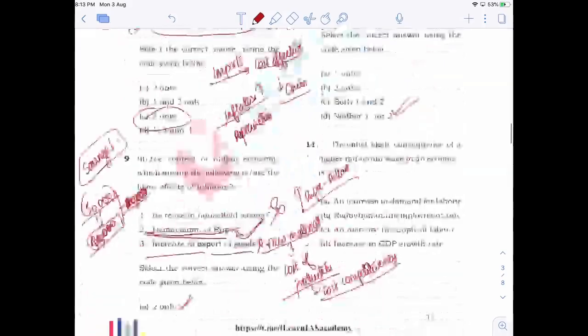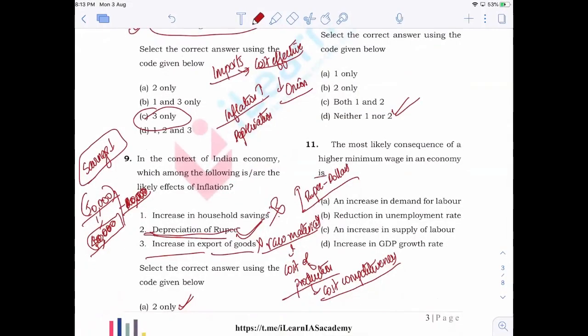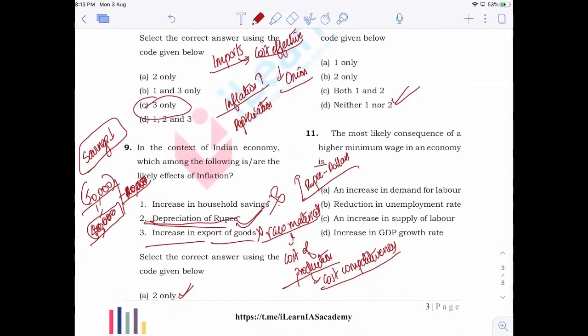Now, what will be the most likely consequence of a higher minimum wage in an economy? An increase in demand for labor? No. When the wages are high, do you think people will go for more labor? No, most people will start doing work on their own. You can see this in the United States of America.